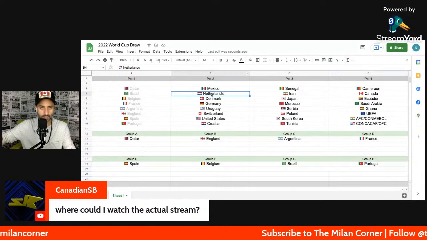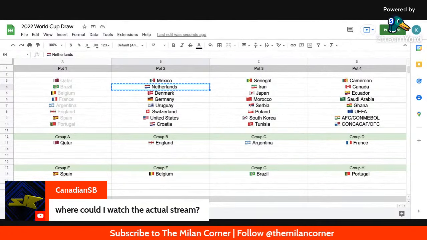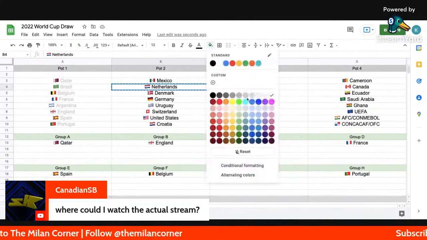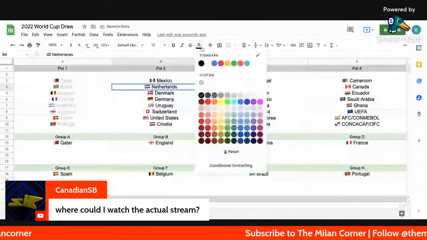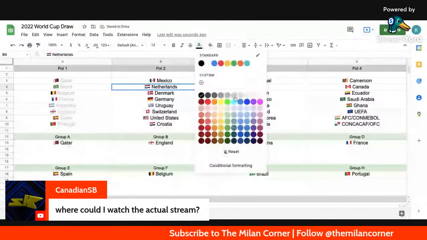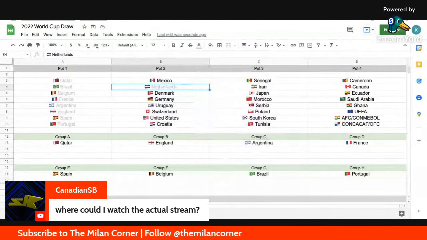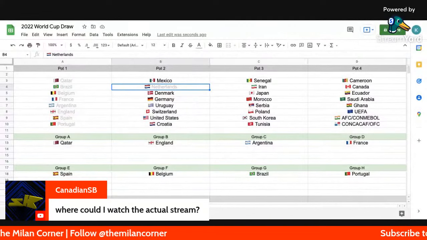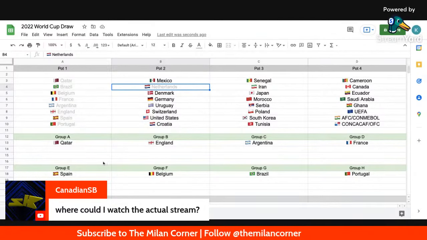Kicks off with Netherlands. Let's go full screen on this. Wow, so Netherlands are in the finals for the first time since 2014. That is incredible. And the group that the Dutch are going to be in is Group A4.